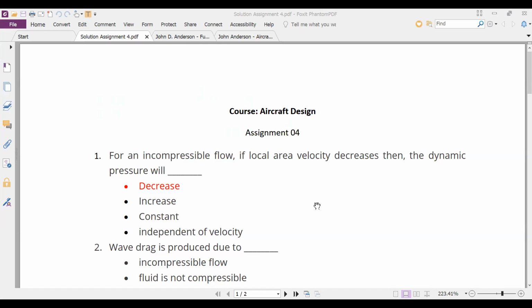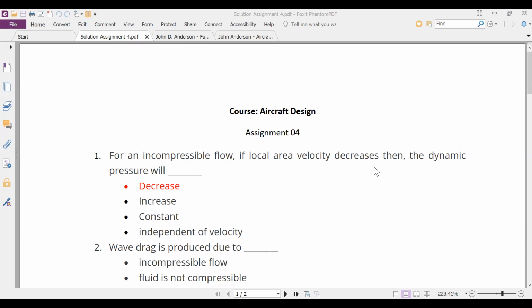For an incompressible flow, if local area velocity decreases, then the dynamic pressure will... I mean, the answer is decrease, but sir, that is what I was getting doubt. Because if the velocity decreases, then pressure decreases, right, sir? Here I use Bernoulli's theorem for pressure, sir, but still they gave the answer as decreases. I didn't understand why, sir. Okay, we'll try to explain.